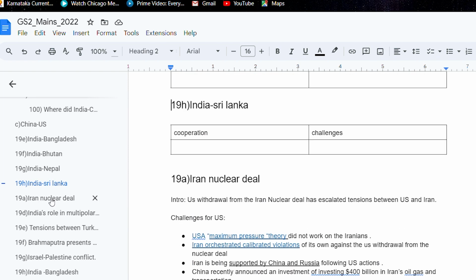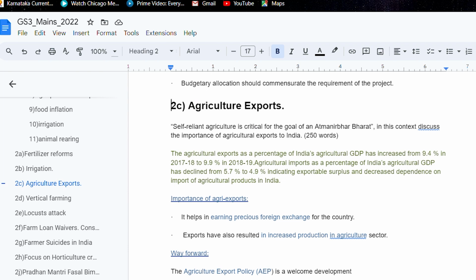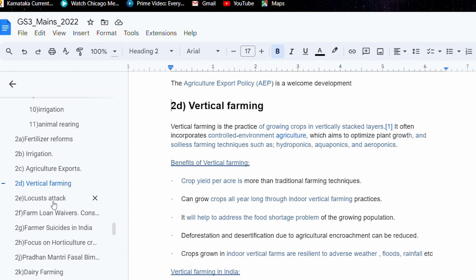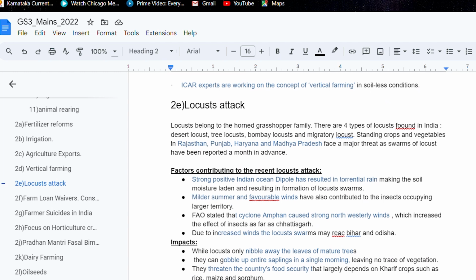So I made such 3 different documents, and I put only the news which was constantly getting repeated. This will be very helpful for you in mains. You will also get certain additional data such as certain reports, what they have said, or certain examples which will help you in enriching your mains answer paper. And it will also help you in eliminating the wrong answers in your prelims. So read a newspaper.